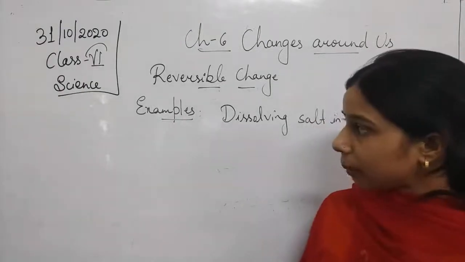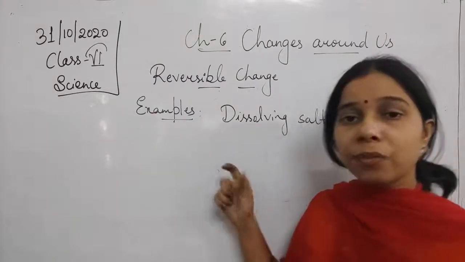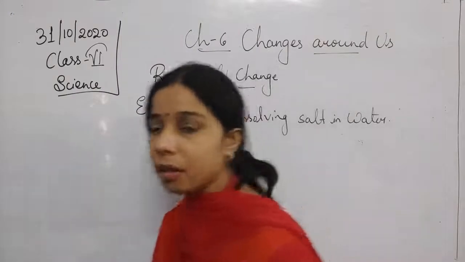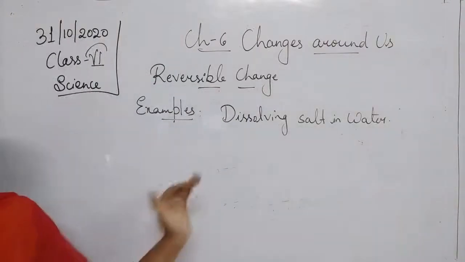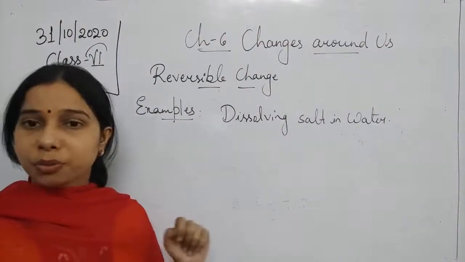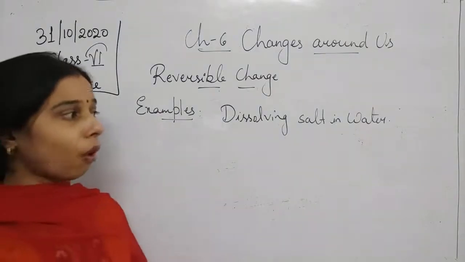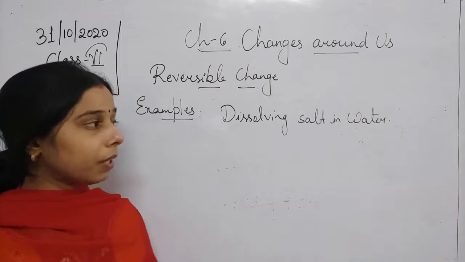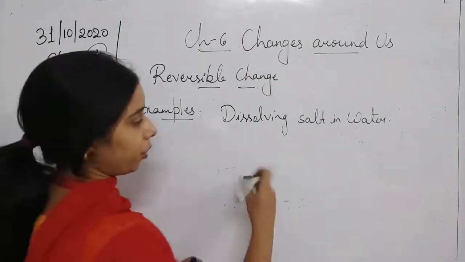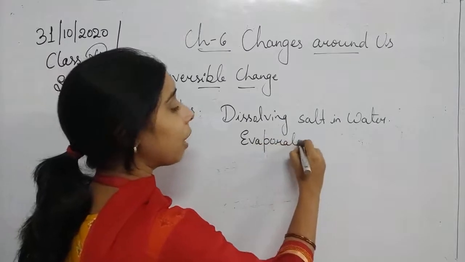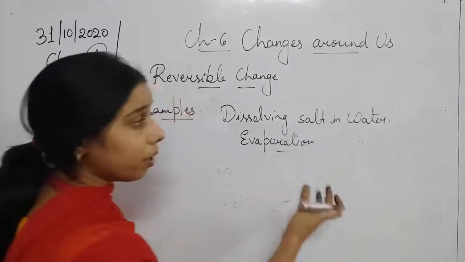So you have taken a beaker in which you have added 2 teaspoonful of salt, and you dissolve it in the water. You will find that there is a formation of the salt solution. Now you want to separate that salt from the water. So how can you separate it? By the process of evaporation. It means by heating the salt solution, again we are able to get the salt from the water.